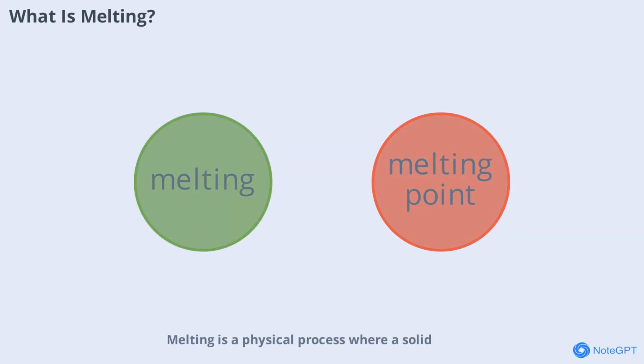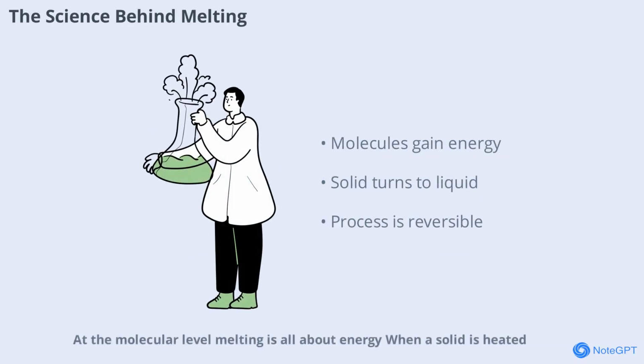Melting is a physical process where a solid turns into a liquid when heat is applied. This transformation occurs at a specific temperature known as the melting point. For example, ice melts at 0 degrees C, turning into water. The process involves the particles in a solid gaining energy and moving more freely, which breaks the rigid structure of the solid. Understanding melting helps us grasp how materials behave under different conditions and why certain substances change their state when heated.